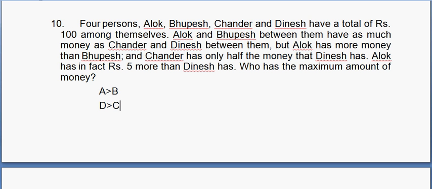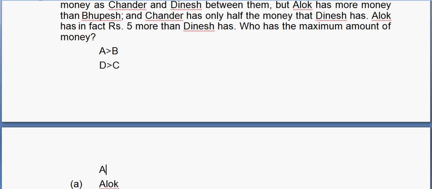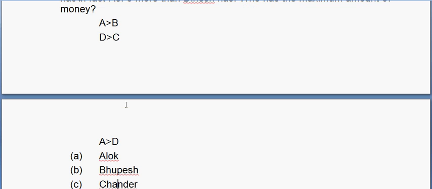Alok has in fact rupees 5 more than Dinesh, right? So A is greater than D as well, right? Which of the following has the maximum amount of money? It cannot be B, it cannot be C, it has to be between A and D, and we know that A is greater than D, so it is Alok.